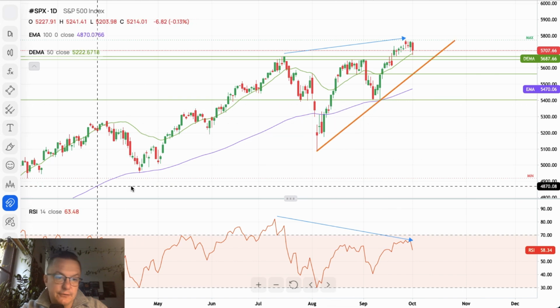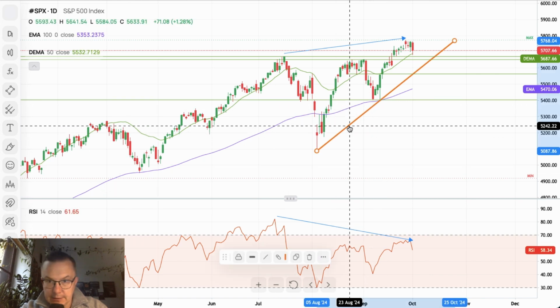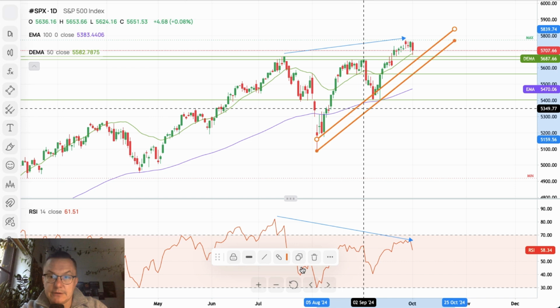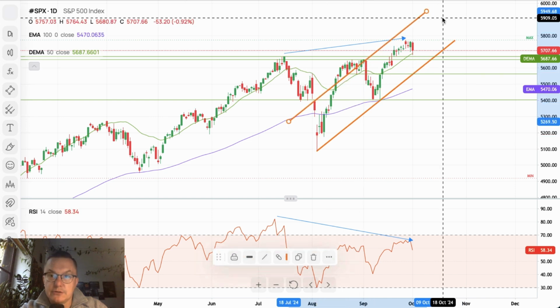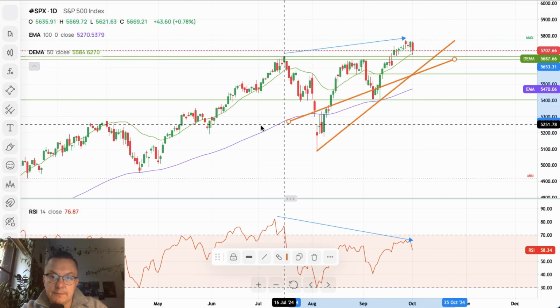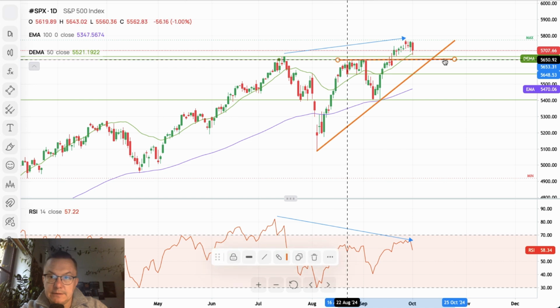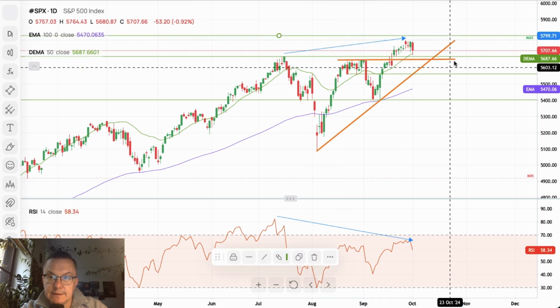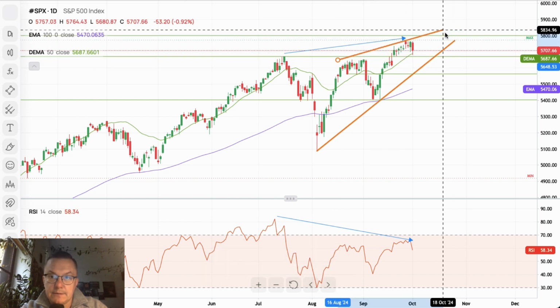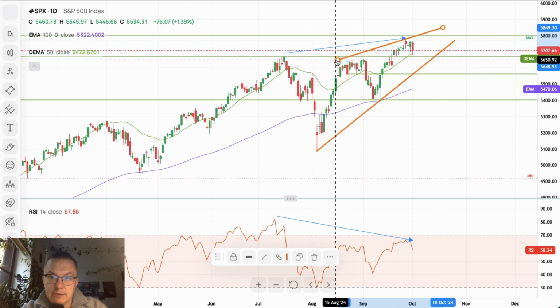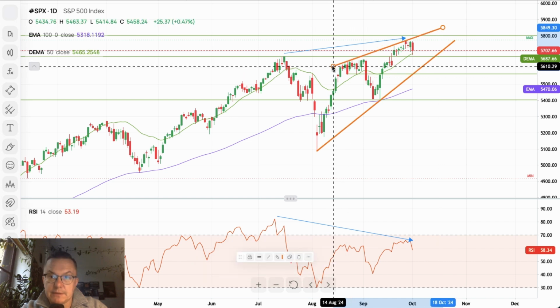And if we do something like this, let me just copy this line so I can show you what I mean. You know what I'm trying to show you, a wedge pattern.